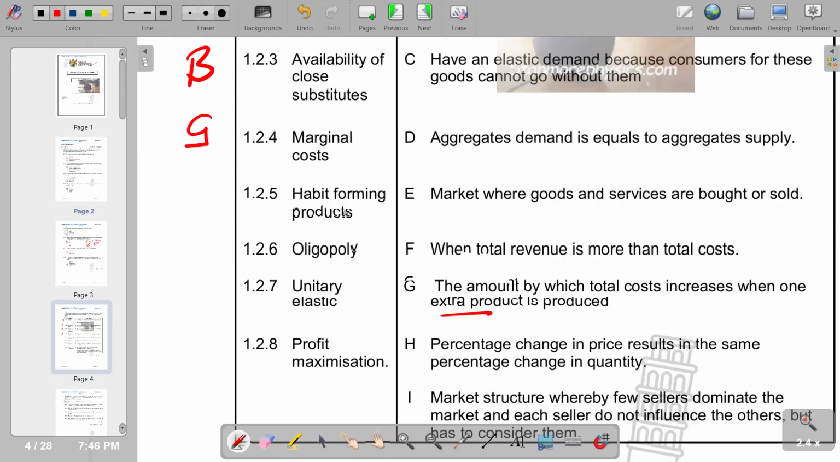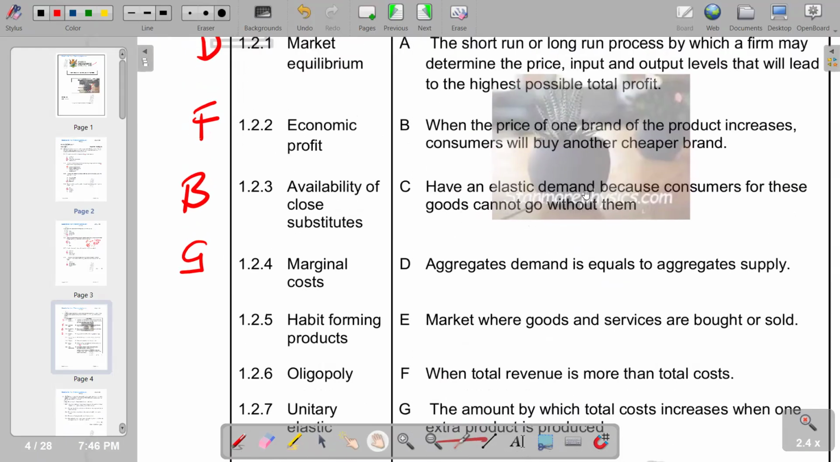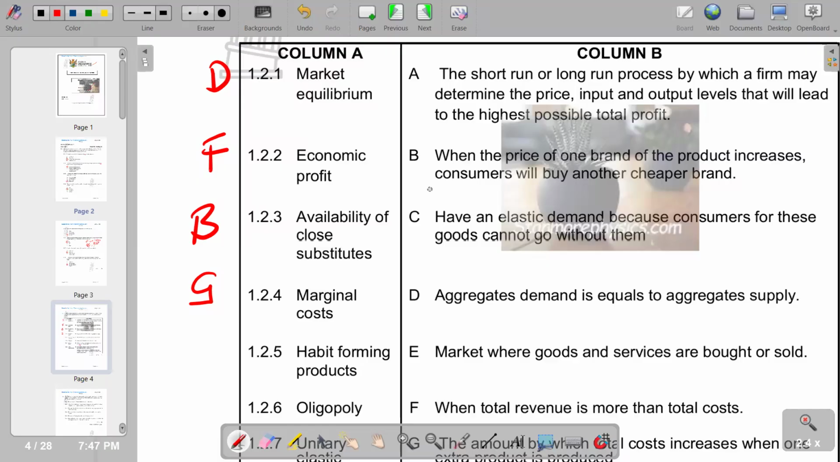Habit forming products. According to the responses we have, in terms of habit forming products, and remember, habit forming products are products that you consume even if the income is low. That's the main characteristic of a habit forming product. So according to the responses given, we check which one matches that. The most appropriate would be inelastic demand, because consumers for those goods cannot go without them.